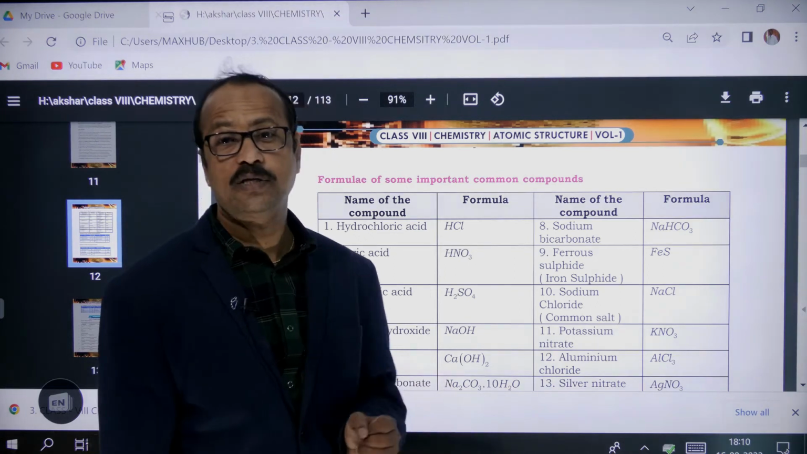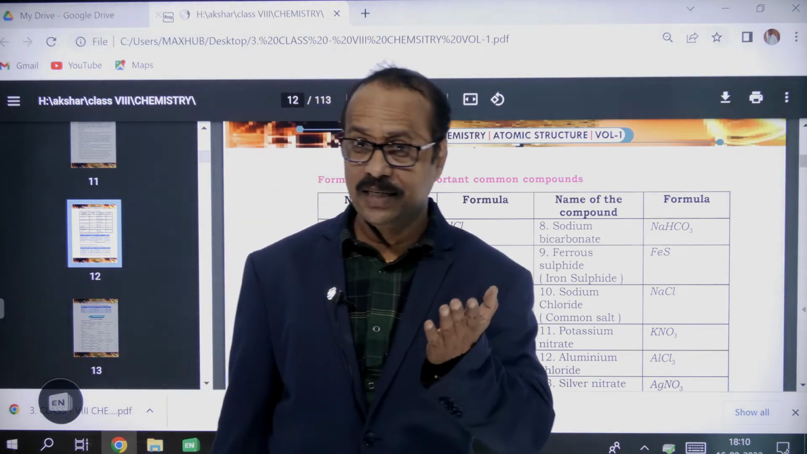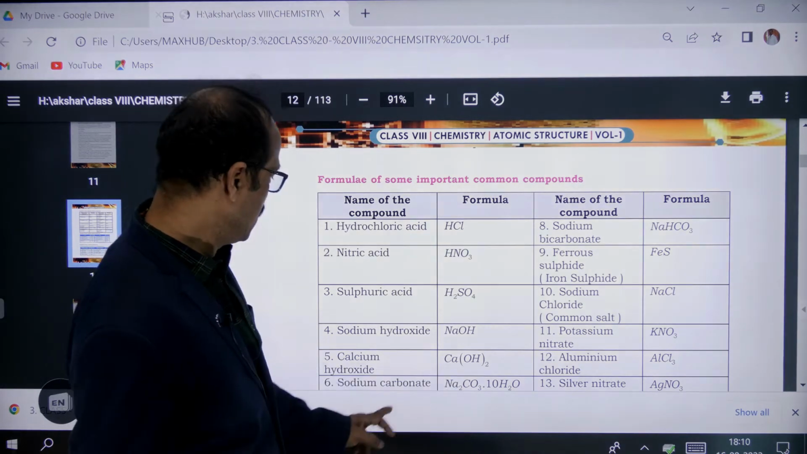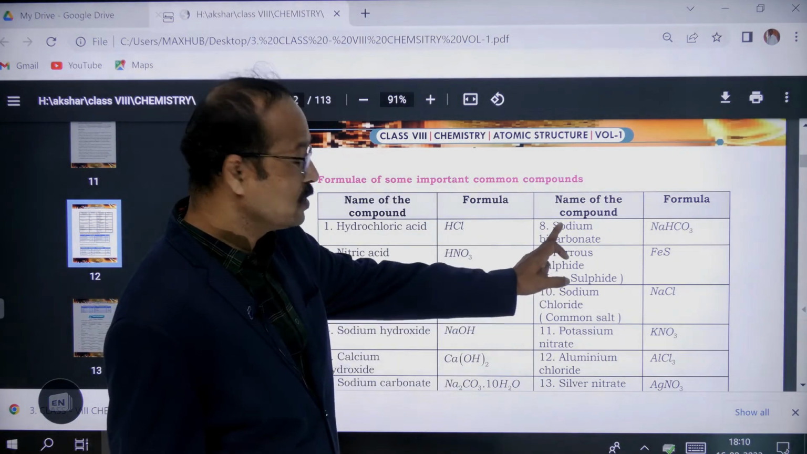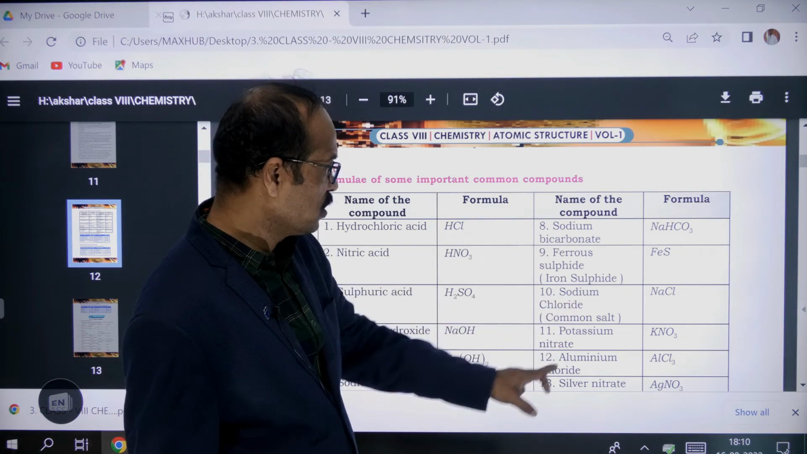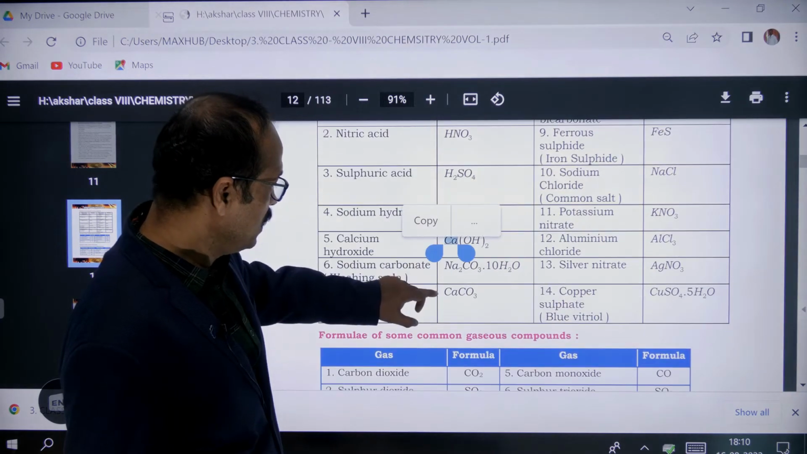And again, there are three types of salts: neutral salts, acidic salts, and basic salts. We will discuss later, don't worry. Examples of salts: sodium carbonate, sodium bicarbonate, which is also called sodium hydrogen carbonate, ferrous sulfide, sodium chloride. These are common salts. Potassium nitrate, aluminum compounds, these all come under salts.